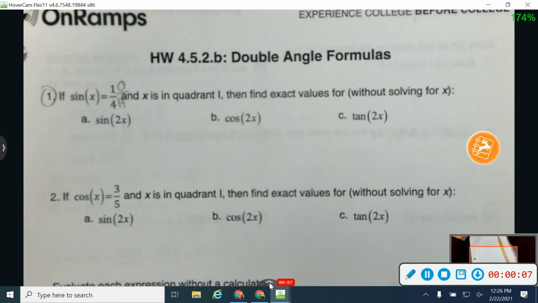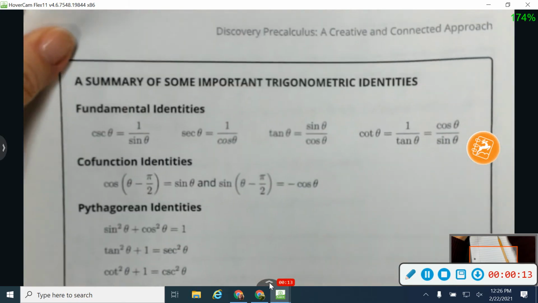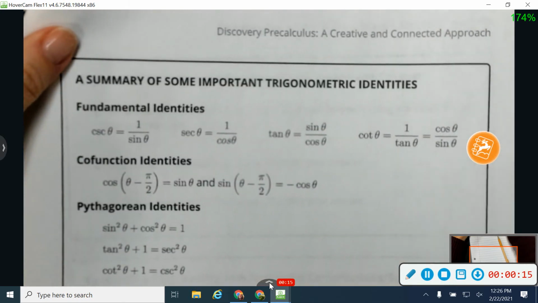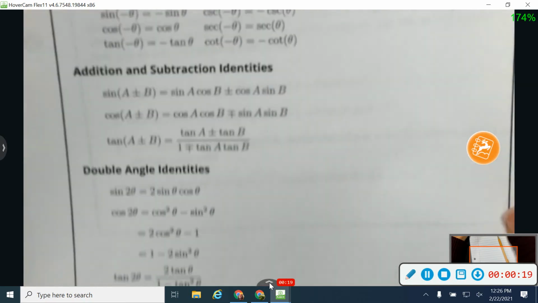Okay, we're going to be looking at homework 4.5.2 today, which is about double angles. So if you'll find that in your homework section. And then also on the UT website on Canvas, there's a good list of all of these formulas that I would highly recommend that you find.